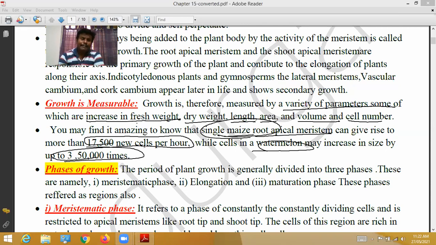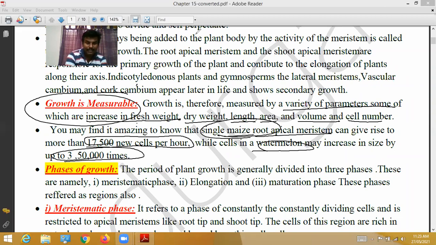In such a way, every plant undergoes repeated mitotic division, divides, redivides. On one side old cells mature, and new cells start producing. Old mature cells form parenchyma tissue, collenchyma tissue, xylem elements, phloem parenchyma, phloem sclerenchyma. Like that, all the tissues are formed. After formation of the tissues, slowly differentiation takes place. As a result of differentiation, stem, root, leaves, branches, buds, fruits, seeds, etc., are formed. So if we observe clearly, growth is